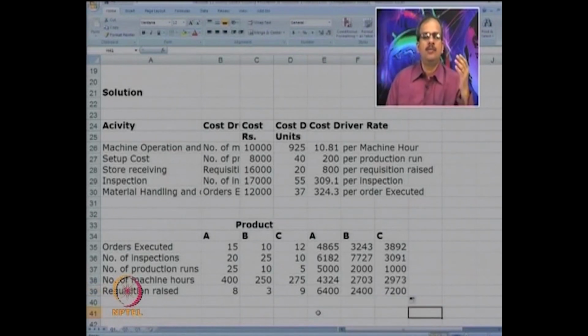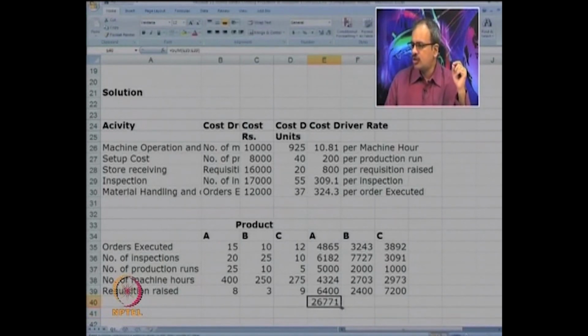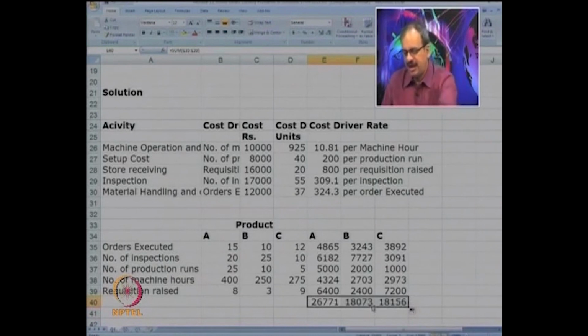So now based on the cost per unit of cost driver, we could calculate the overhead cost incurred on the three products. Now if you take sum, you will get the total cost of each of the products A, B and C.